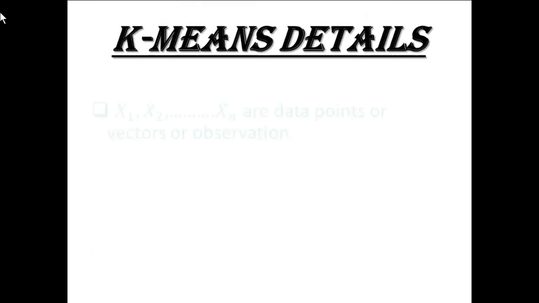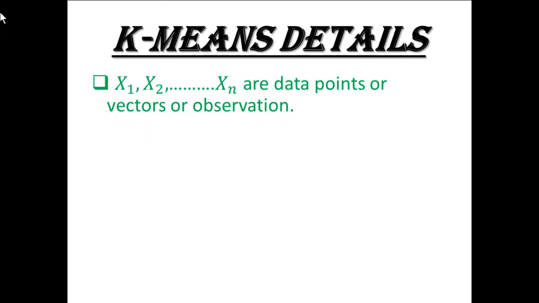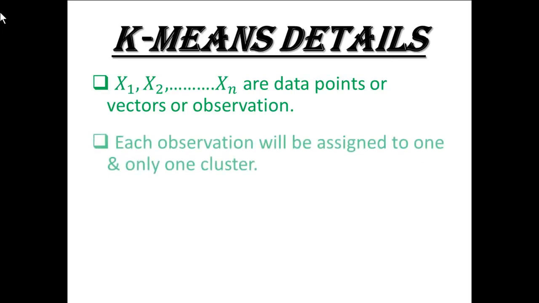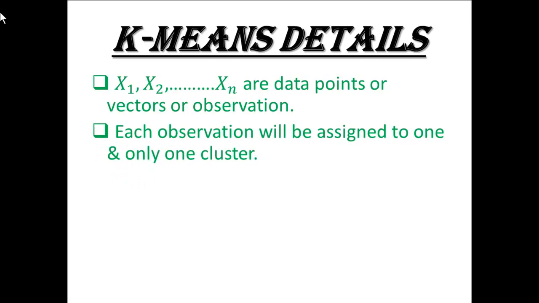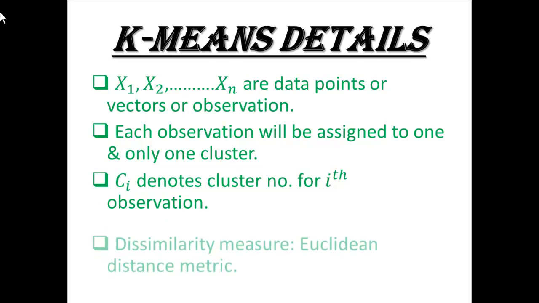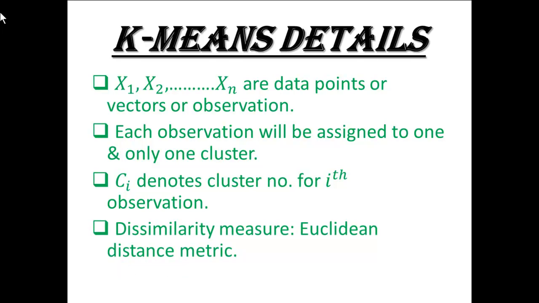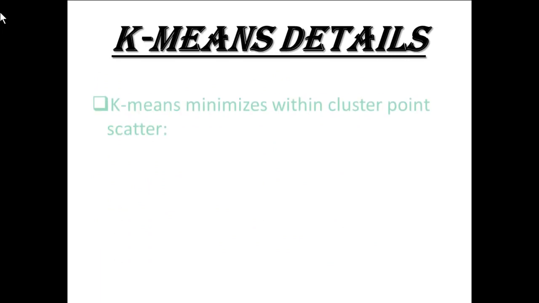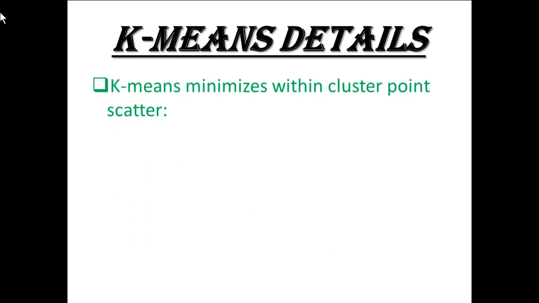K-means details. x1, x2 up to xn are data points, vectors or observations. Each observation will be assigned to one and only one cluster. Ci denotes the cluster number for the ith observation. The similarity measure is the Euclidean distance metric. K-means minimizes within-cluster point scatter.